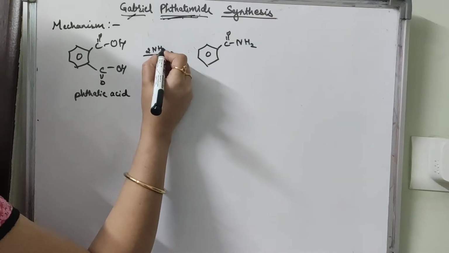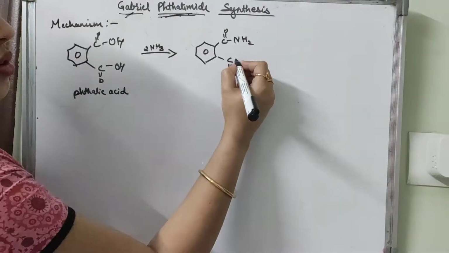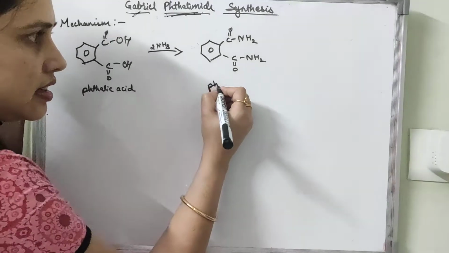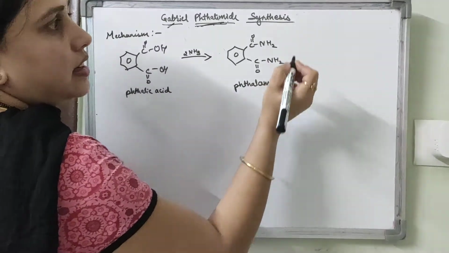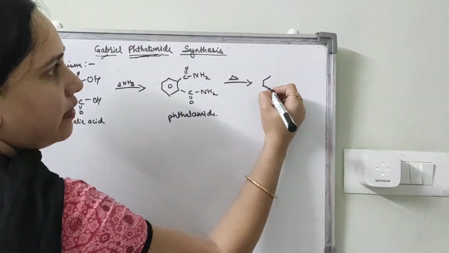And with further heating we will get phthalimide.